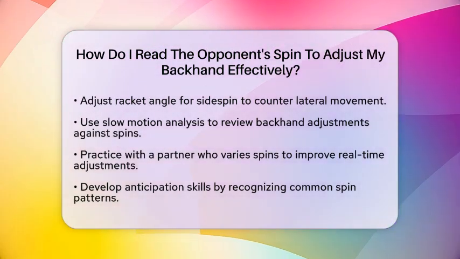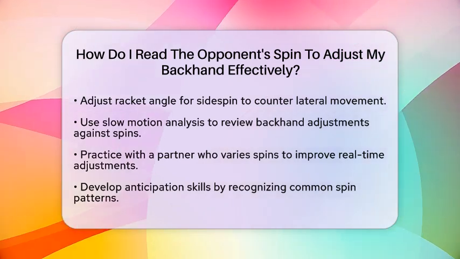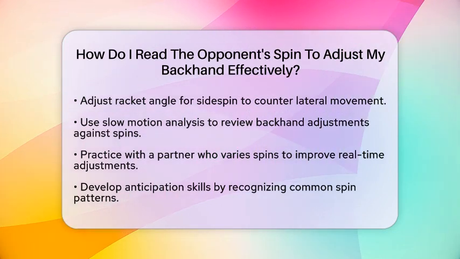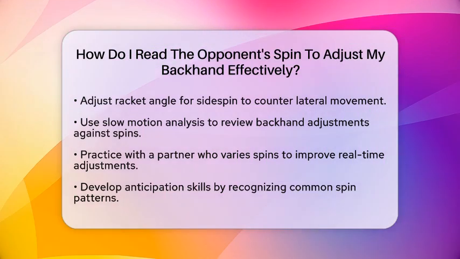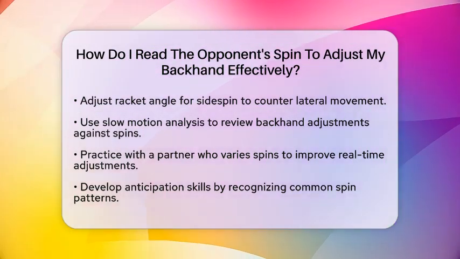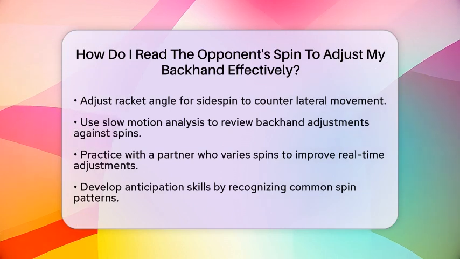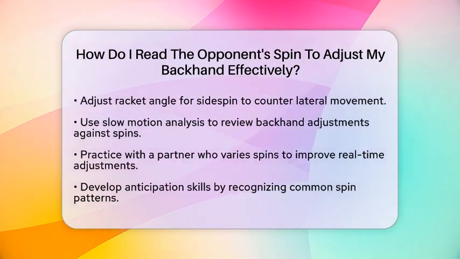Incorporating slow motion analysis into your practice sessions can be very helpful. By reviewing slow motion footage of your backhand adjustments against various spins, you can see the subtle changes needed in your racket angle and stroke speed. Practicing with a partner who can vary spins will also allow you to feel and see how to modify your backhand stroke in real time.